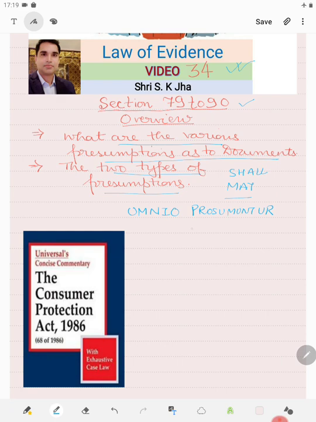prosumptur right esse acta. Omnio presumptur right esse acta. Remember, it may be asked in prelims what it means. It means that all acts are presumed to be rightly done.